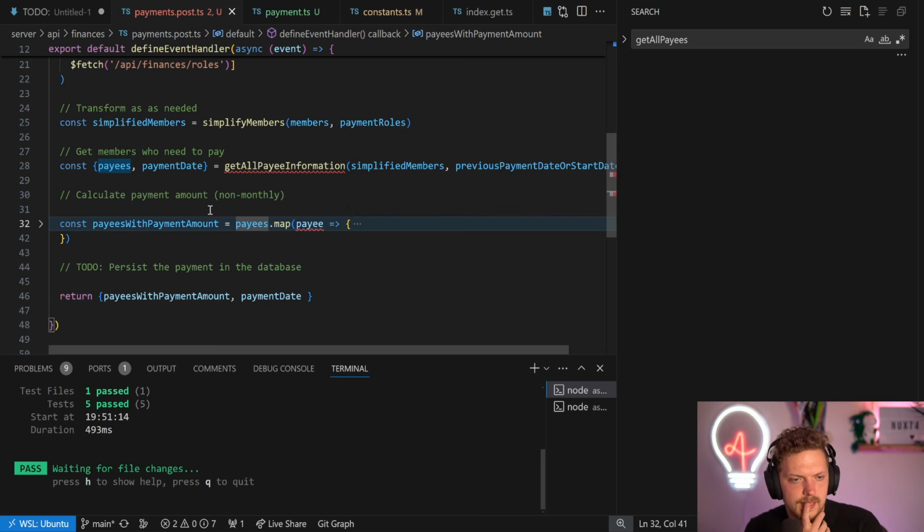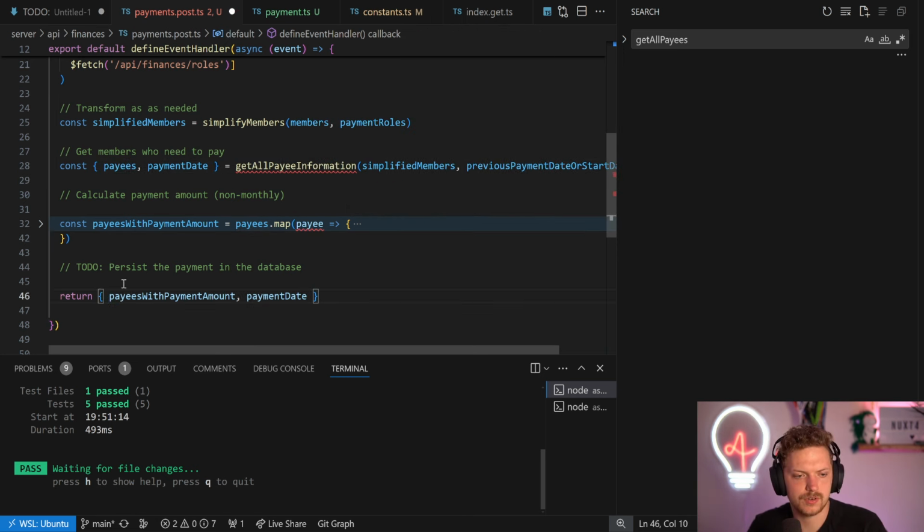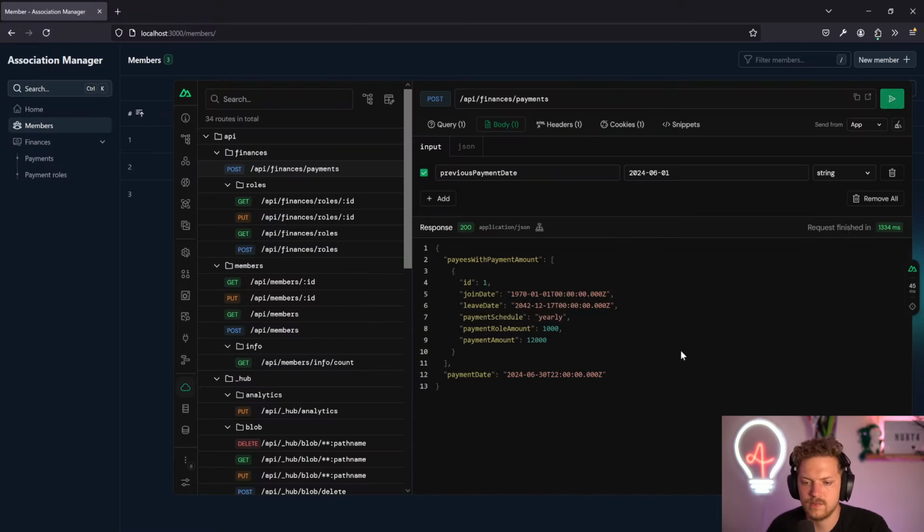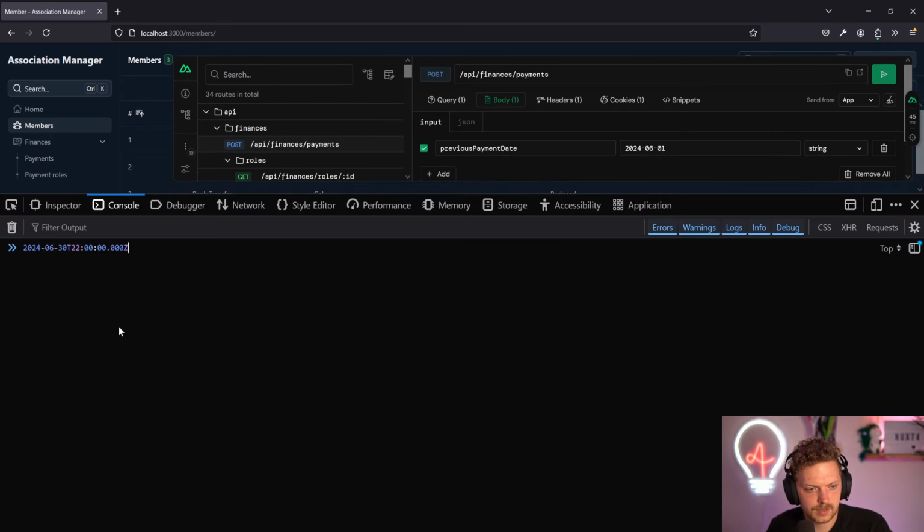And then we have the payee. We have the payment date, which we both return. We format a few things. If we now run the whole thing, it will give us the, yeah. We still have to double check how it is with the time zones, because while this is, well, this is correct in a way.